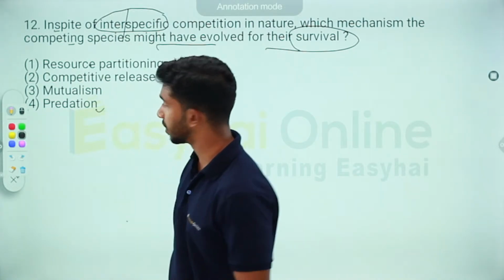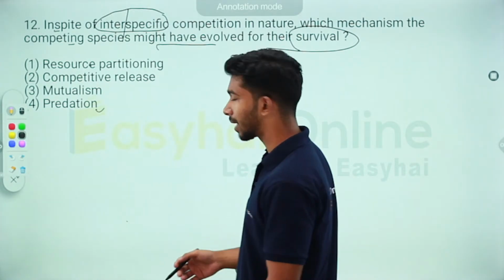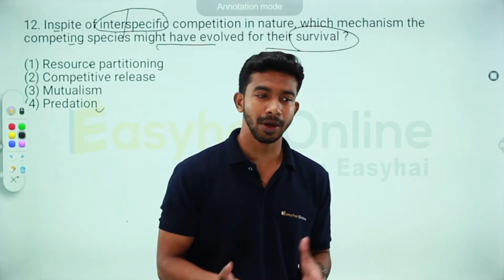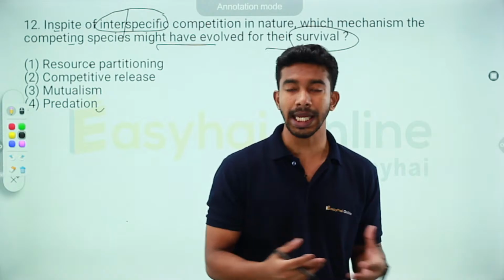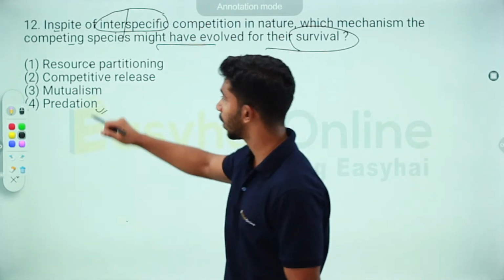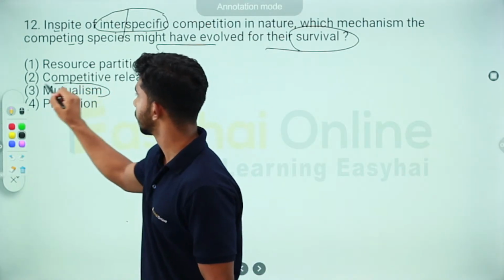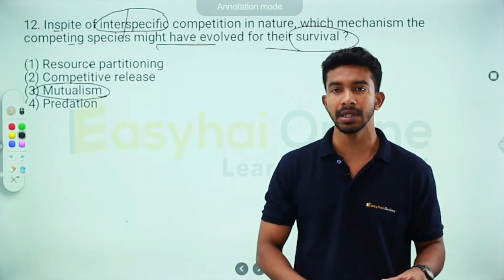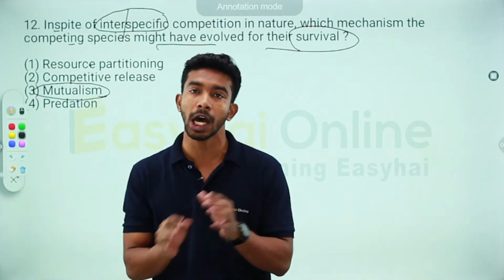Let's start with predation. What is predation? There's a tiger. The tiger predates upon a deer. It's hunting it, it's eating it. That is called predation, simple as that. What is mutualism? Mutualism is a relationship between two species where both the species are benefited.